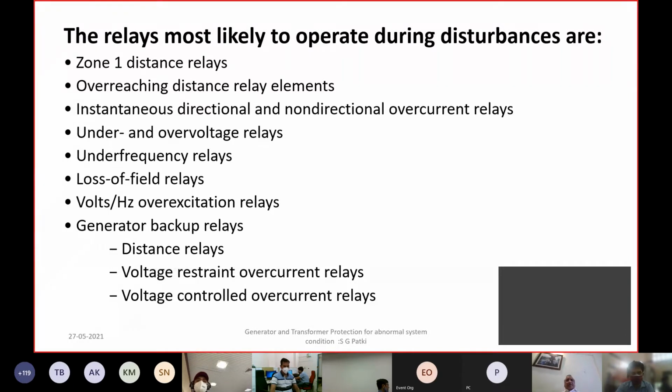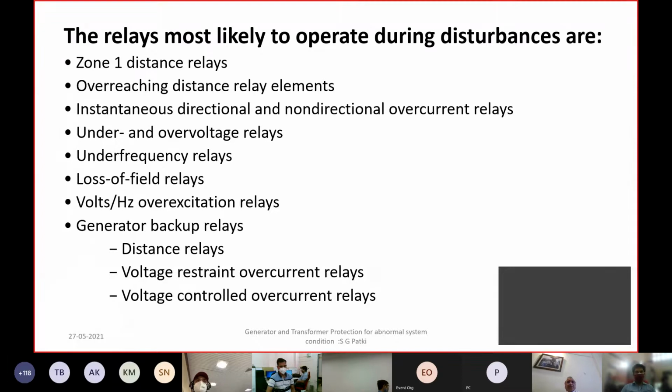Primarily, it is the overreaching of distance relay element. Which are the overreaching distance relay elements? It is either the zone 3 or zone 2. We have phenomena like load encroachment, where though there is no fault, purely because of a temporary overload condition, because of the abnormal operating condition, you get a distance relay operation and tripping the line, which is undesirable.